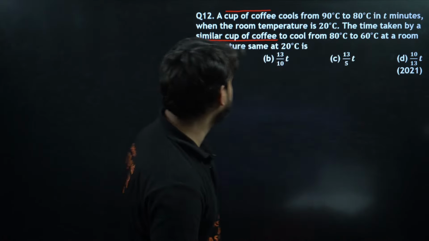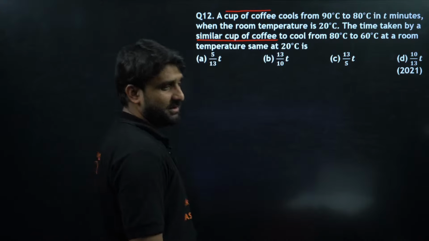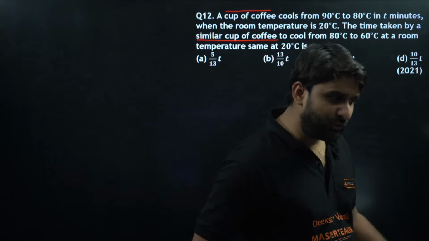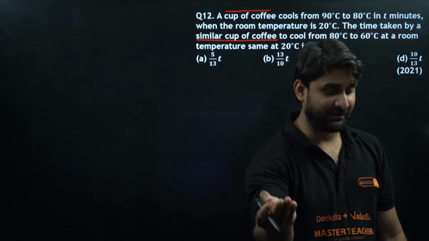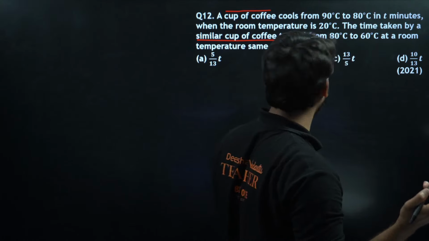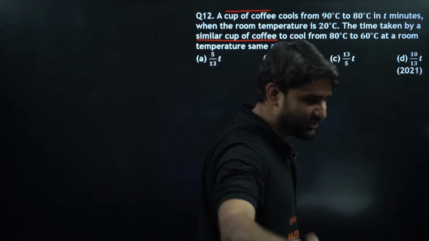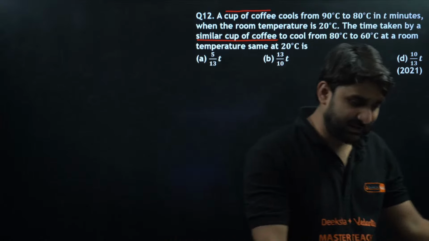12.0. There is no option like this. All the options are in the form of small t. Do you know the formula? If you know the formula, you guys can solve the question here. Newton's law of cooling. I have already given you a hint. Now you can solve. C. Okay, 12C you are writing. Sorry, Ramesh, C means 13.5 t. Okay. Sanket, hi Sanket.